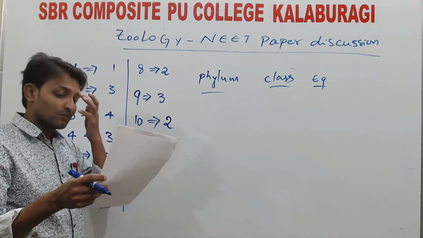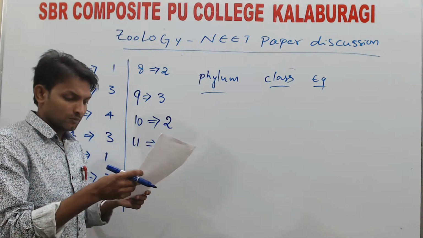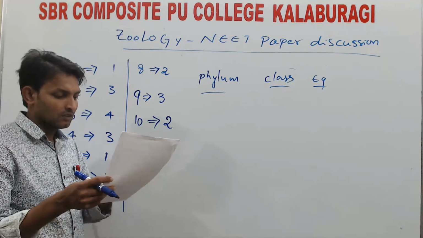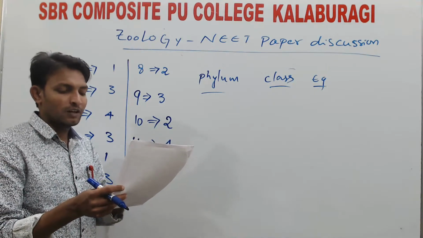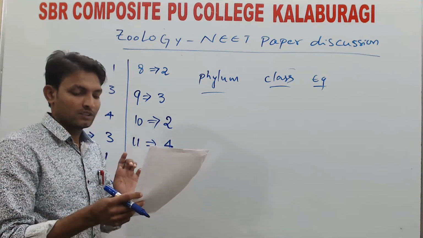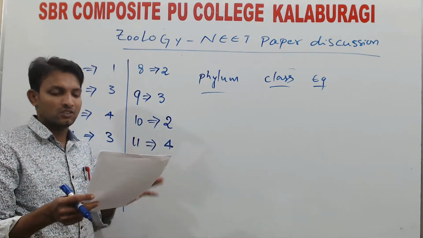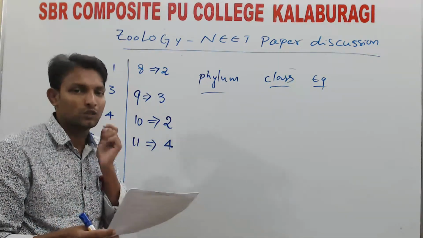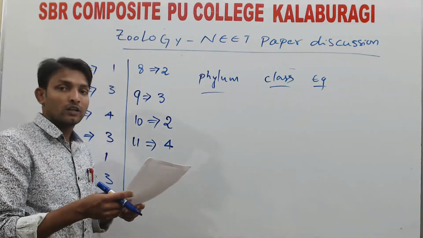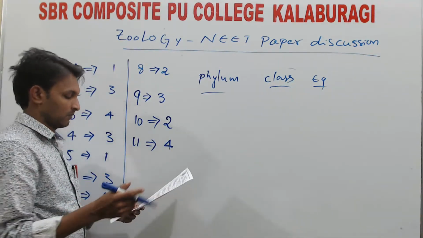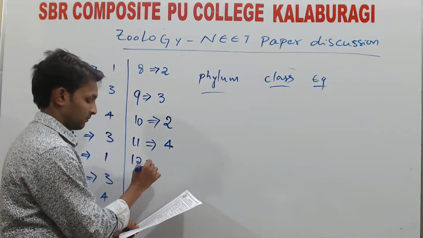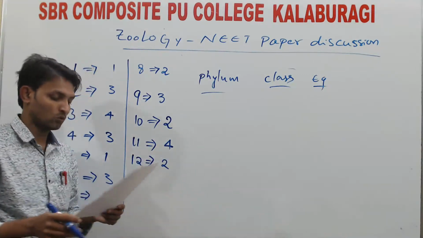So which we are calling lancelets. Hagfish. So here if you see Herdmania, Petromyzon, Amphioxus, which do not have any jaws. If you observe, jaws with mouth are present only in fish. So 12th one, option 2.